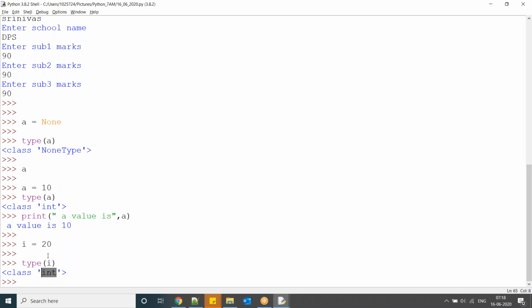Guys, whoever is new to programming, remember the terminology integer. The terminology is the same in different languages. Also, in any database environment like SQL or MySQL, they use the same terminology like integer or number.